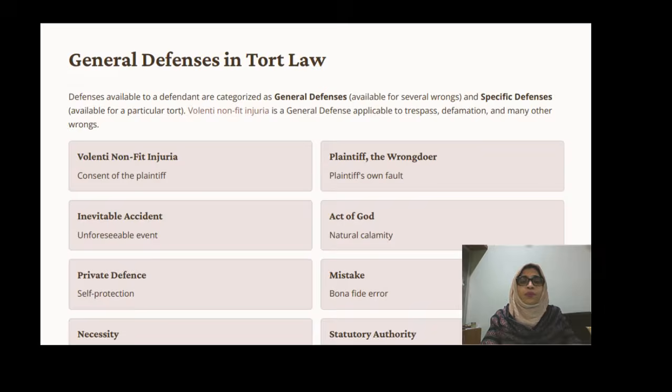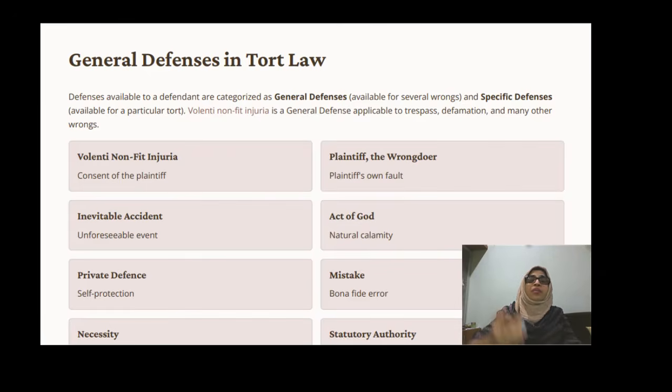Okay, now we can go with the defenses, because we know that in every case two parties are there, the plaintiff and the defendant. The plaintiff, the aggrieved party, has to show various evidences. That's why we speak about the burden of proof. Whereas the other party is called the defendant, who gets the benefit of doubt. So whatever allegation is made by the plaintiff, he has to show evidences, and the benefit of doubt has to be created by the defendant.